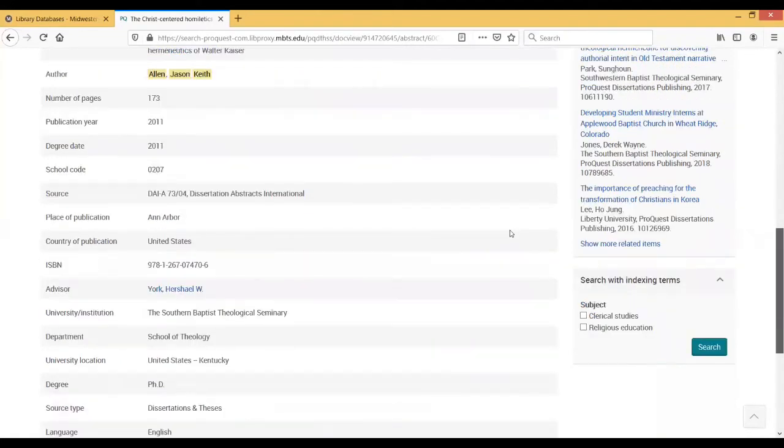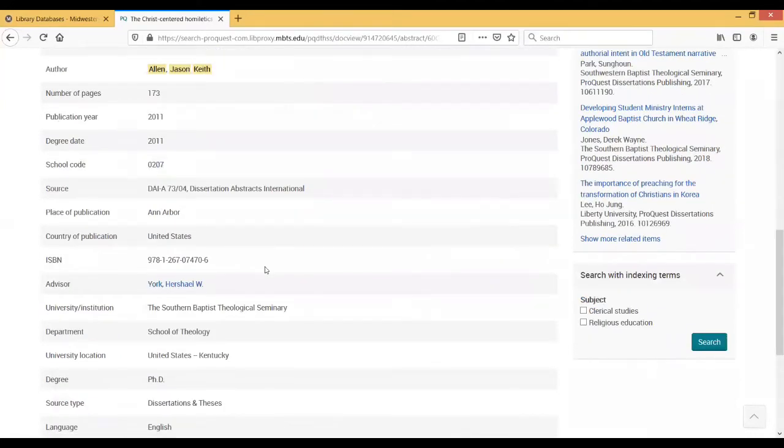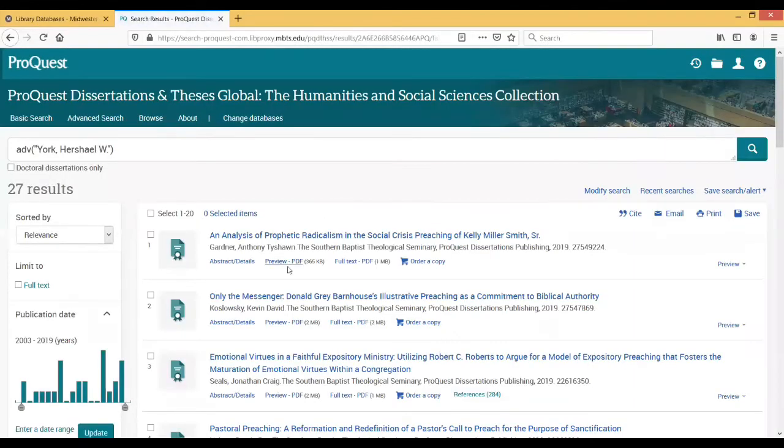Okay, if you scroll down here, it gives all of the information about the dissertation. In this case, a useful feature too is who the advisor was for the dissertation. That's almost always going to be hyperlinked, assuming that person supervised multiple dissertations. So if you're looking for, oh, okay, I want to see all the dissertations that so-and-so supervised, you can click on that link and it would drop you off there. In this case, like, for instance, Dr. York, we have 27 dissertations in ProQuest that were supervised by Dr. York.